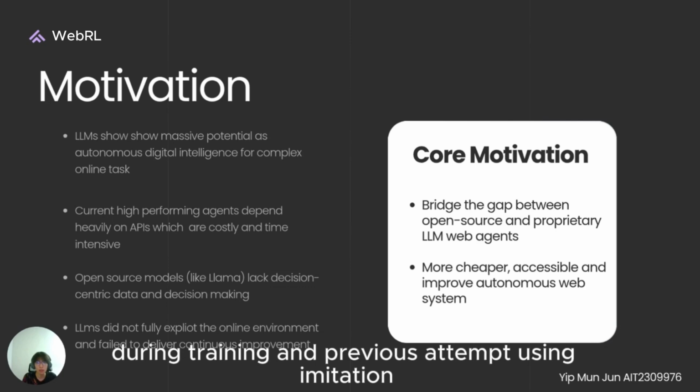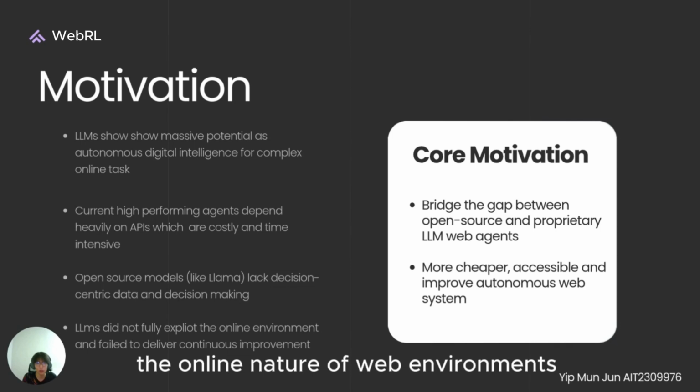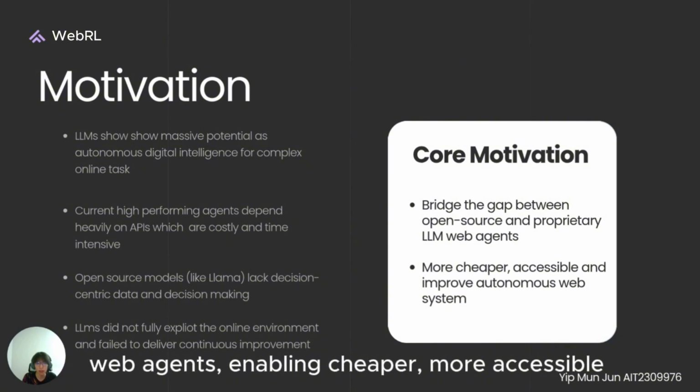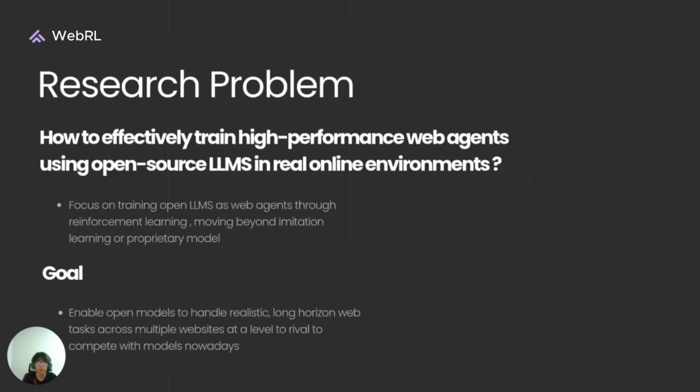Previous attempts using imitation learning did not fully explore the online nature of web environments and failed to deliver continuous improvement. So the core motivation is to bridge the gap between open source and proprietary LLM web agents, enabling cheaper, more accessible improvement of autonomous web systems.